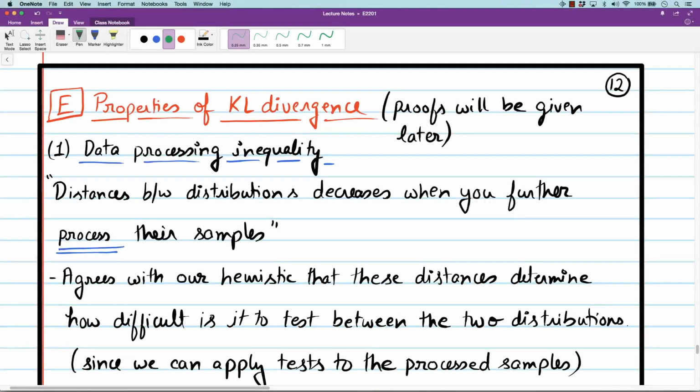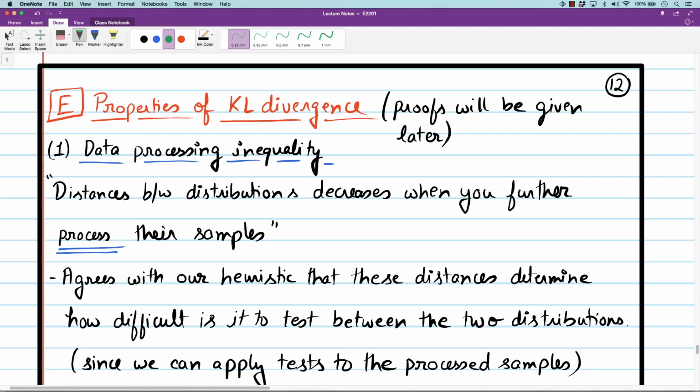In the last video for this week, I would like to present some basic properties of this Kullback-Leibler divergence, a quantity we discovered in the previous two videos actually. And it's a very important quantity, one of the most important ones in information theory. Later we'll see many other information quantities will be related to Kullback-Leibler divergence, including our favorite entropy.